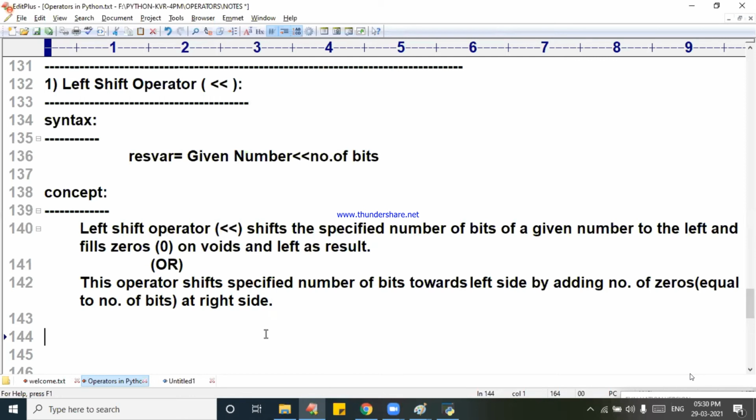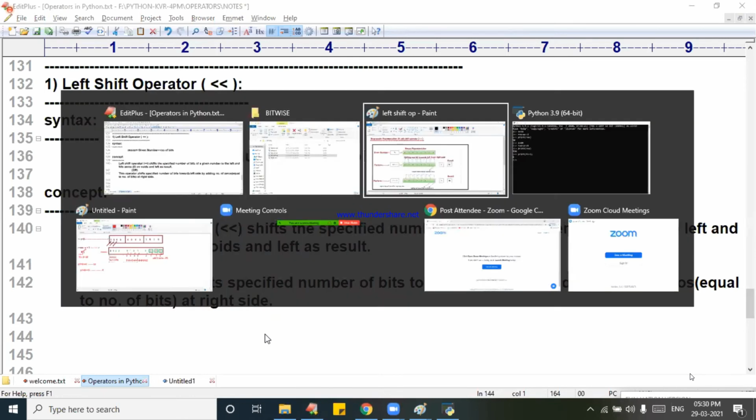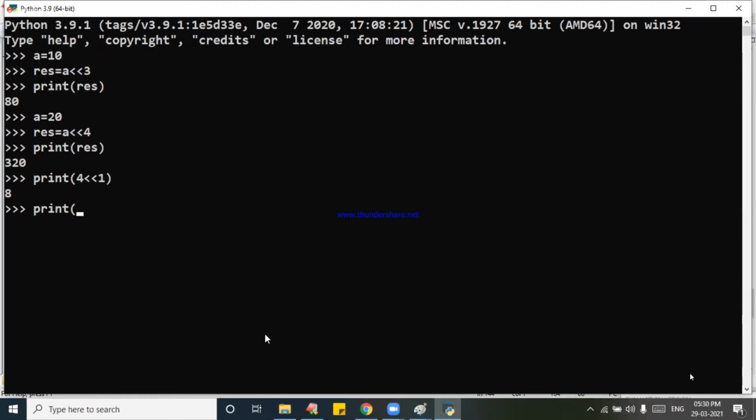Completed, everybody? Okay, completed. Ajay Shahu, see once. Print of minus 10 double less than 2. What is the answer? Be careful. Why are you in such a hurry, Nagendra Kumar? Right, so minus 40. That means the minus is kept aside and the 10 is represented in the binary format.